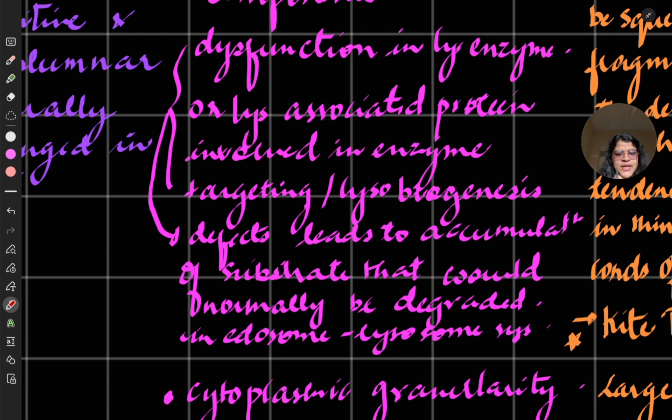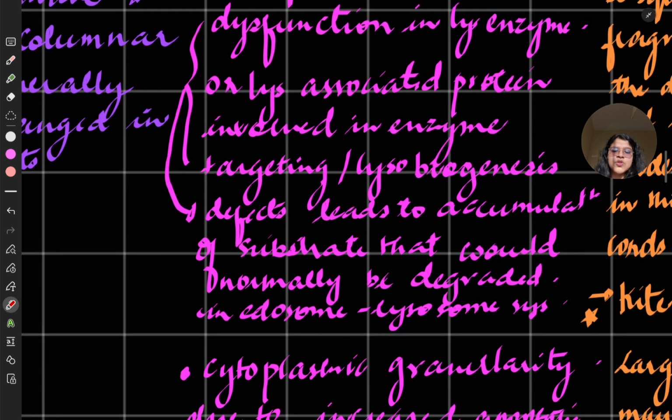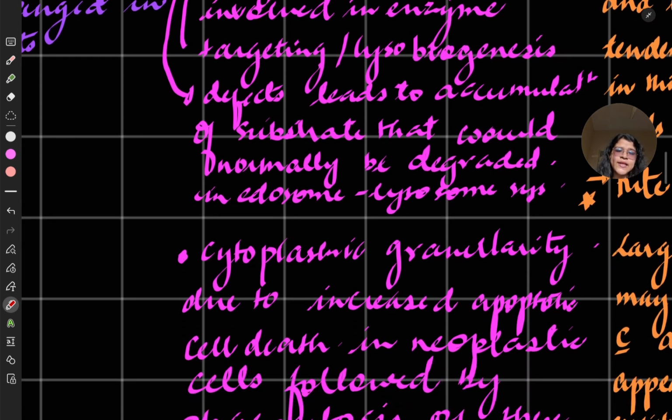So all of the substrates that would have normally been degraded in a normal endosome lysosome system are getting aggregated. That is it, and you have granular ameloblastoma.